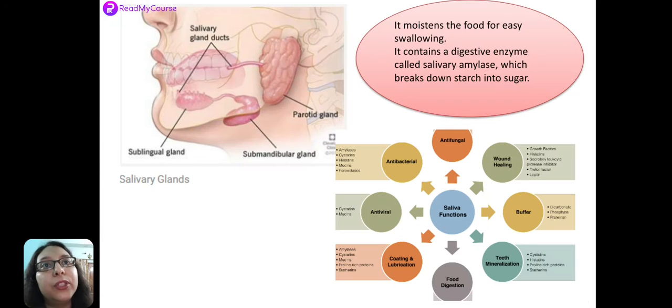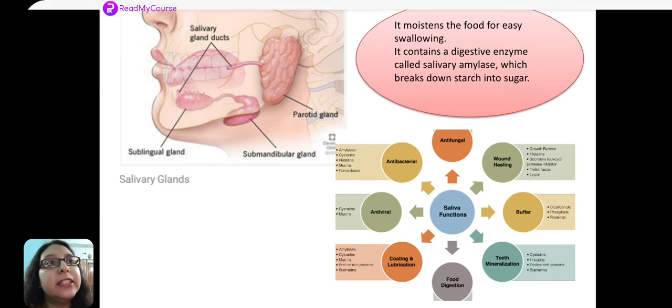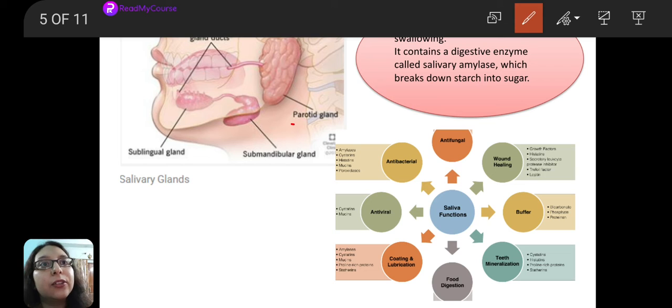With that, we move to the next slide. Here I have shown you a picture where I have pointed out the three major salivary glands. The parotid gland is situated just in front of the ears. I hope you can see it. This is the location of the parotid gland, just in front of the ears, one on the right, one on the left. Then we have the submandibular gland.